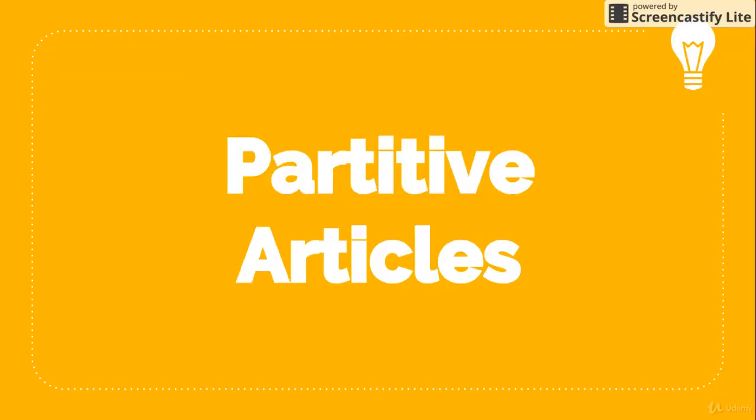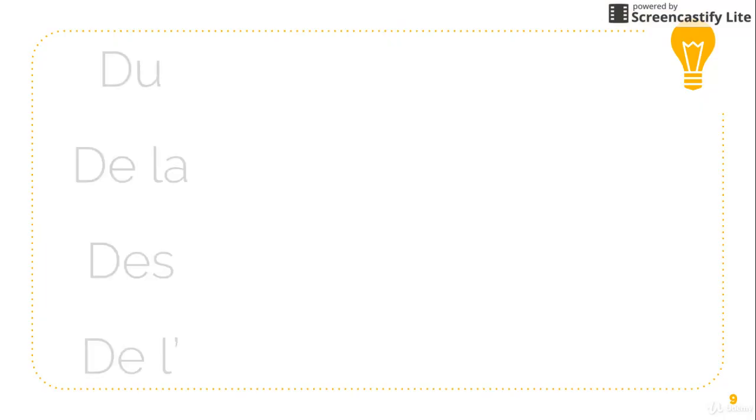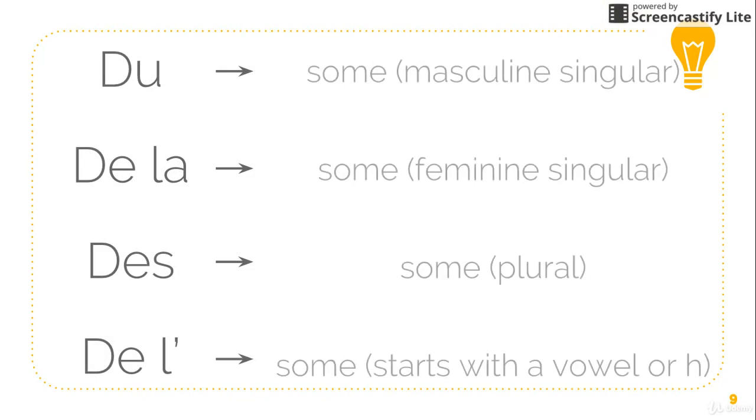Next, let's cover partitive articles. In French, the four partitive articles are du for masculine singular, de la for feminine singular, des for plural, and de l' when the noun starts with a vowel or h. All four of these forms mean some, and you use partitive articles when you want a portion of something.